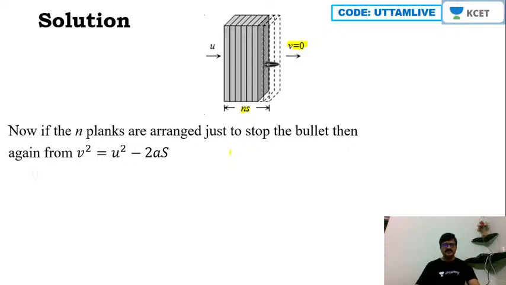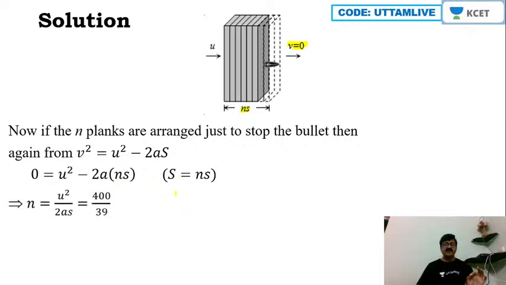Final velocity is 0 here, is it not? 0 is equal to u square minus 2a into ns here, right? So therefore n becomes equal to u square by 2as. Now what is u square by 2as? From my previous calculation we have found that it is 400 by 39, is it not?